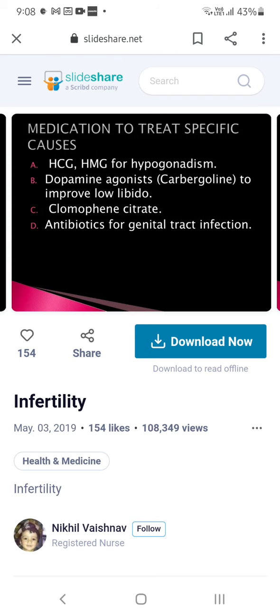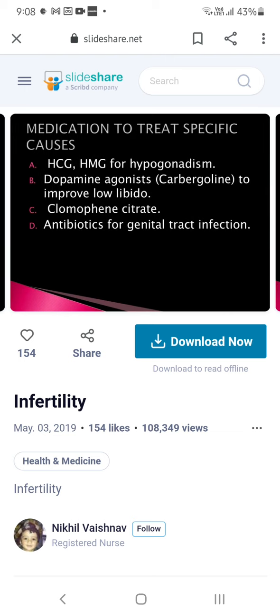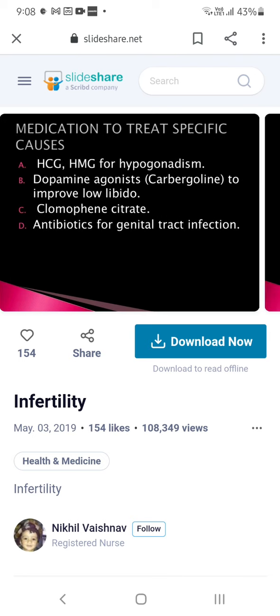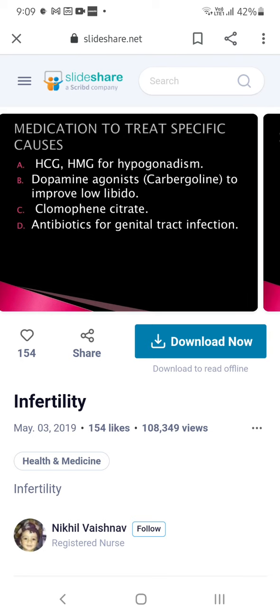So medication to treat specific causes: HCG, HMG for hypogonadism, and these are the hormones they should introduce into the body. And dopamine agonists we can give. Low libido means they do not have any sexual desire. So to improve low libido, they should have some confidence that they are able to produce children.